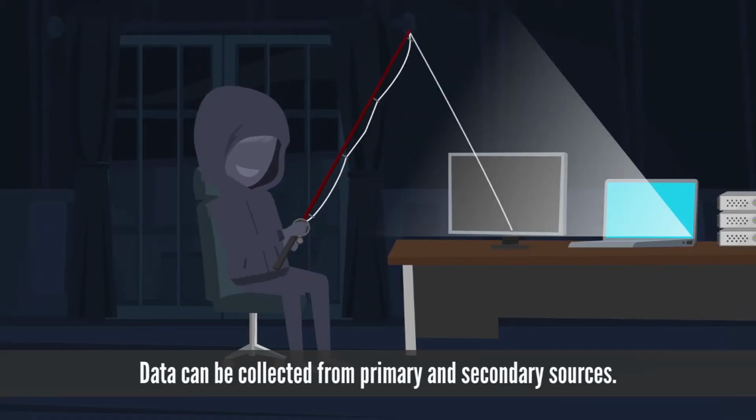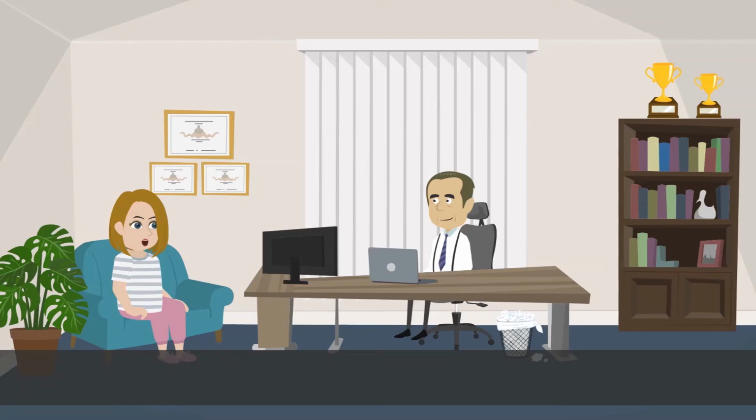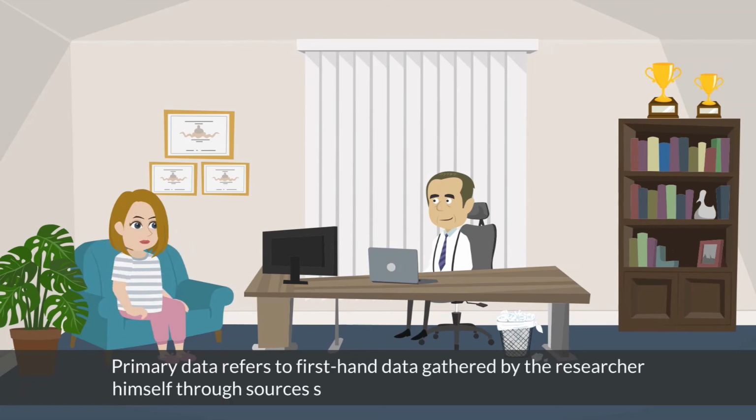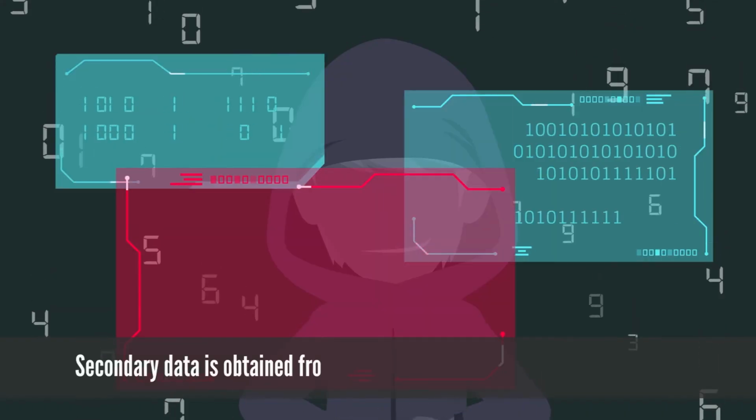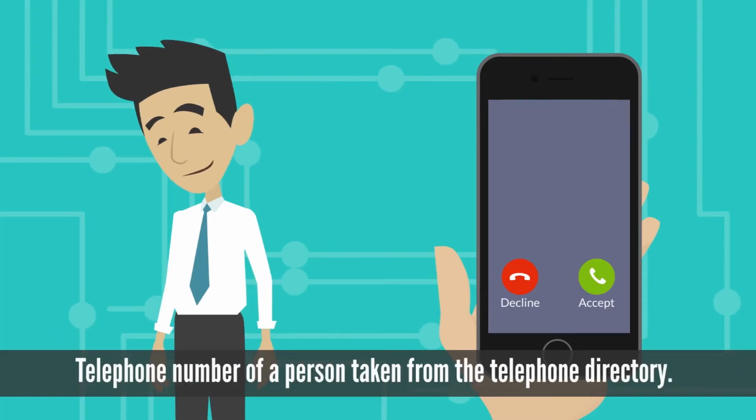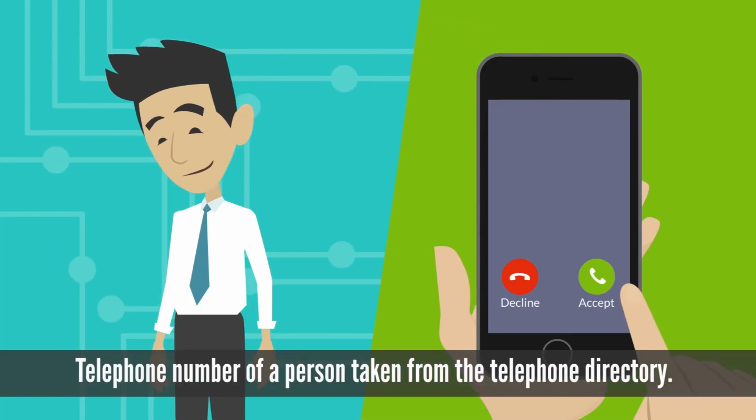Data can be collected from primary and secondary sources. Primary data refers to first-hand data gathered by the researcher himself through sources such as surveys and personal interviews. Secondary data is obtained from already published or unpublished sources. For example, the telephone number of a person taken from the telephone directory.